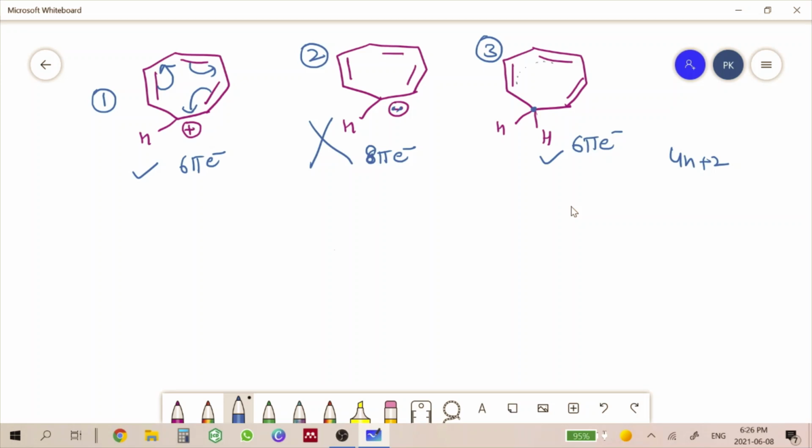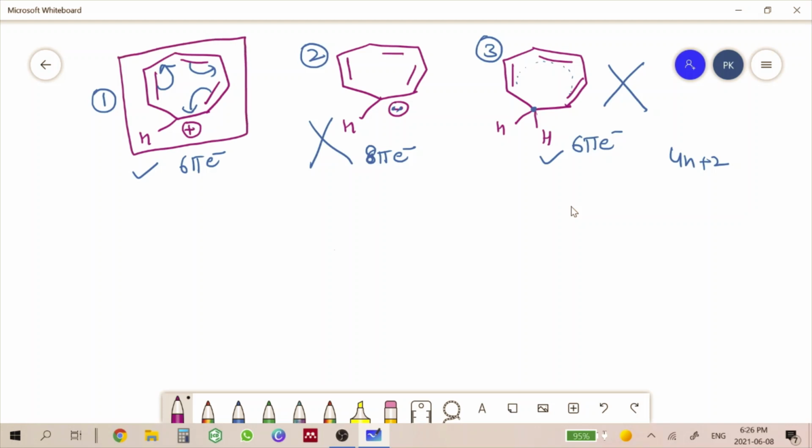These will be circulated only to these carbons, so this carbon will be left behind. So all the carbon atoms are not participating in the circulation of these pi electrons. This is the reason that this compound cannot be considered an aromatic compound. Only this compound is aromatic in nature.